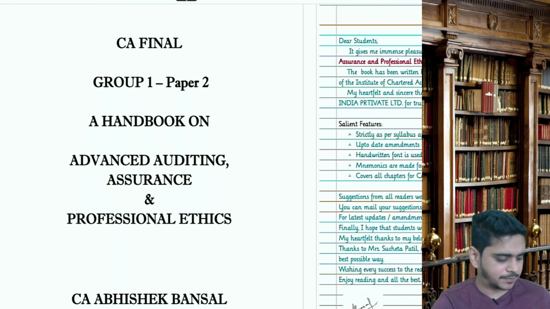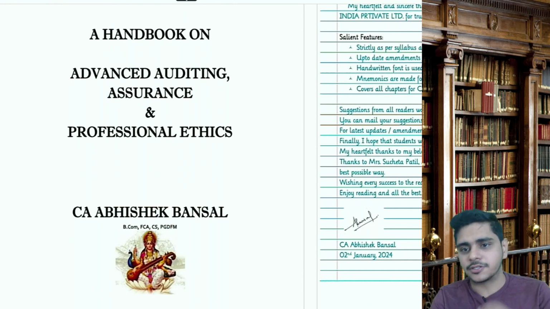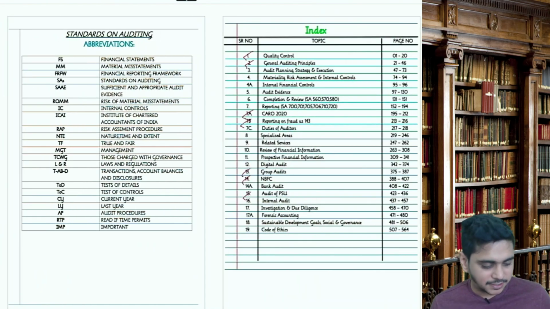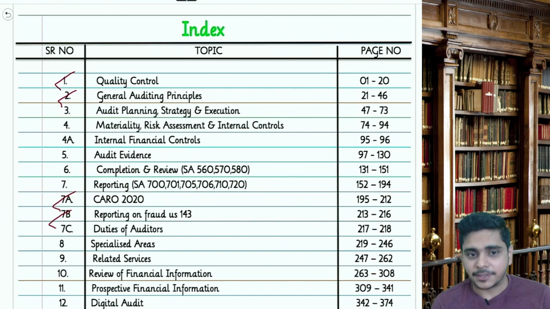Firstly, the subject name has been changed to Advanced Auditing, Assurance and Professional Ethics. First, it was only Advanced Auditing and Professional Ethics. So Assurance has been added. As such, no difference for us. But yes, there are a few changes in the chapters. If you talk about the syllabus, I'll quickly update you.